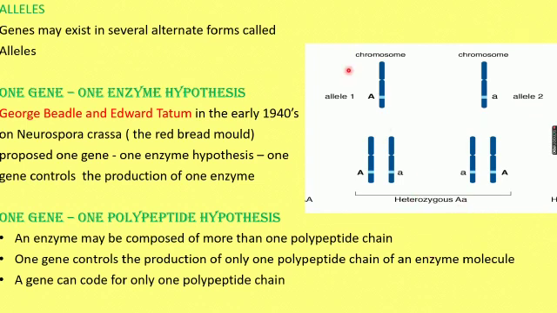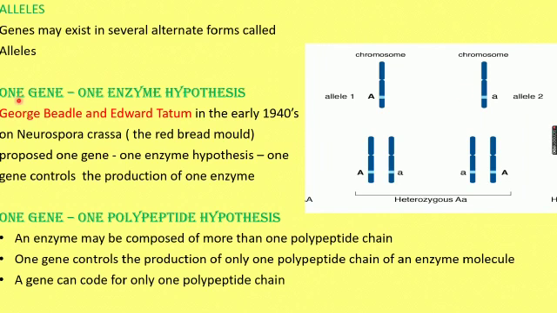So each gene, a single gene, as we have studied in the previous picture, consists of two alleles. They are alternate forms. So it may be capital A, small a, or capital A, or small a, like this. The several alternate forms that exist for a gene are called alleles. Now what are alleles? The genes exist in several alternate forms, and they are called alleles.